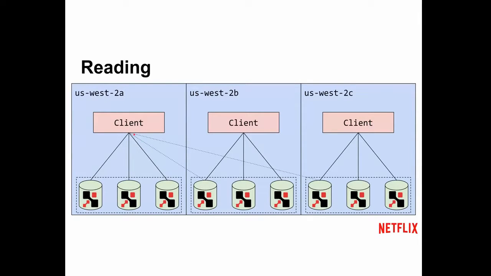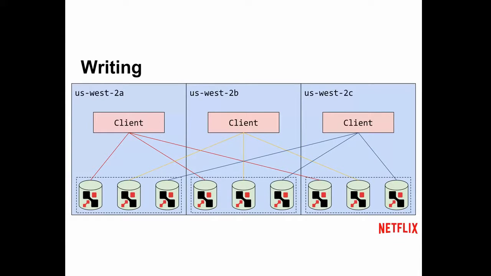So for reading, basic operations here, you try local servers first. You try topologically closer servers. In this case, we have 3 copies of data. We have many clients across the whole region, and the one in US West 2A is normally fine, but say this server over here just up and dies for some reason, we have 2 other backups. So we have this one and we have that one, and it can try reading from either one of those or both to try and get data even if that server's down.